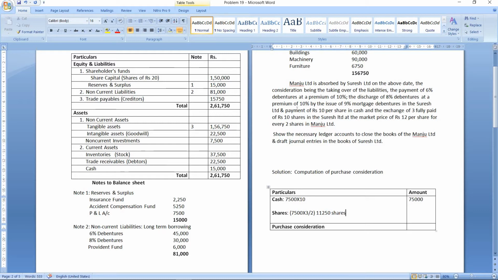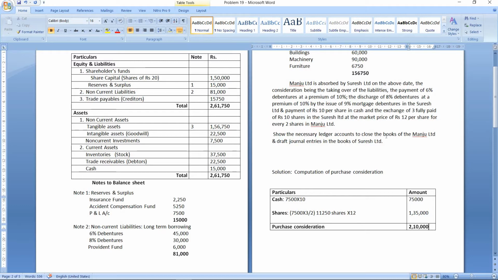Here the face value of shares is 10, but they are issued at a price of rupees 12. So 11,250 shares into 12, you get purchase consideration in the form of shares, that is 1,35,000. So the total purchase consideration is 2,10,000. This is how you calculate purchase consideration.